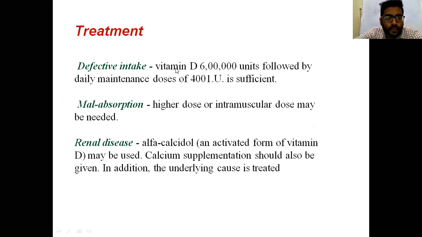Treatment consists of, in defective intake, 6 lakh units followed by daily maintenance of 400 international units. In malabsorption, higher doses are required, whereas in renal diseases, alfacalcidol, an activated form of vitamin D, should be given.